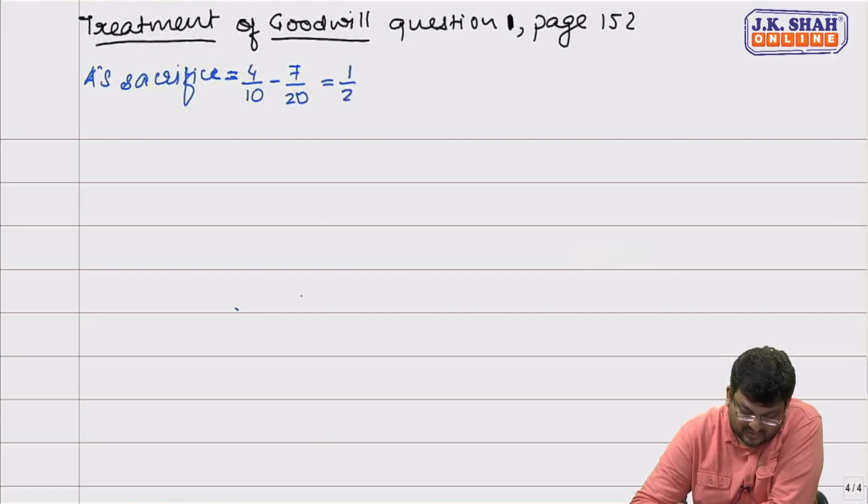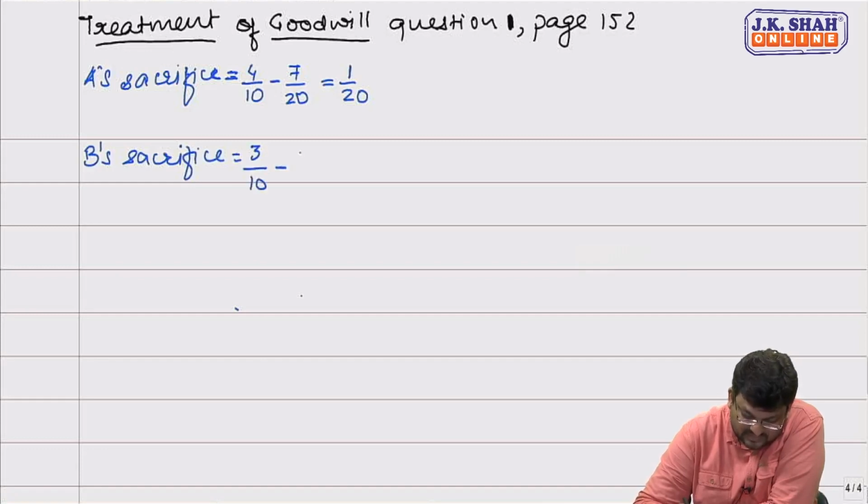So 1/20 will be A's sacrifice. What will be B's sacrifice? Old share for B is 3/10 minus 7/20. So 1/20 is gain for B, not sacrifice.